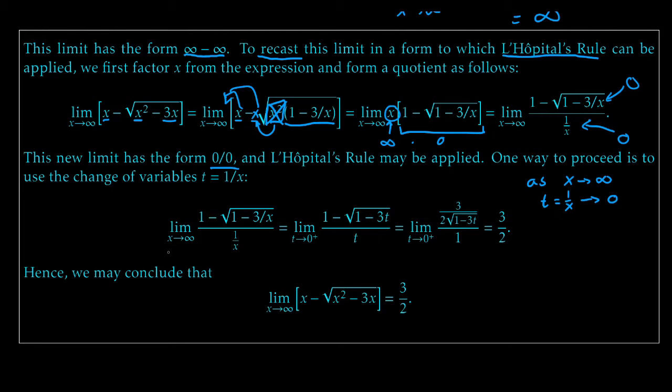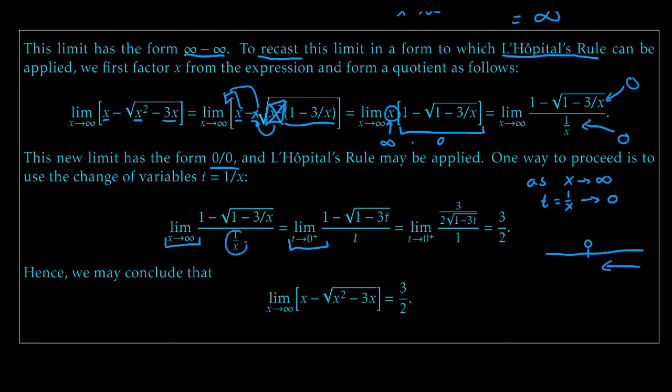So really, we can take this limit as x goes to infinity and turn it into a limit as t goes to 0 from values greater than 0, that is, coming in from the right-hand side to 0. If you've got a little number line, there's 0, and we're coming in from this direction as opposed to this direction. We're just doing this one. That's because when we put in big positive values of x, we get out small positive numbers, but only positive numbers, and that's why we're only approaching from this direction. So we take this limit and turn it into this.